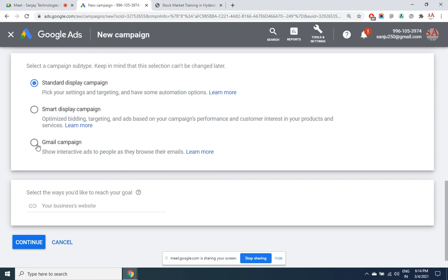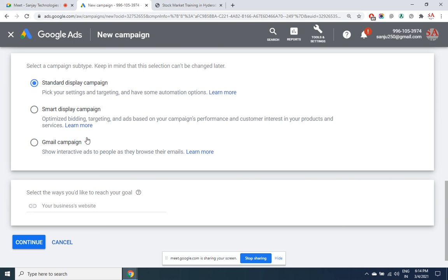People who have shown interest in stock market, share market, likewise. They will see it like an inbox there. Inside that inbox, the content will be the ad you are creating. So what you display as banner ads on other websites will come in the form of an email to the Gmail users who meet your criteria of interested people. So I select standard display campaign here.